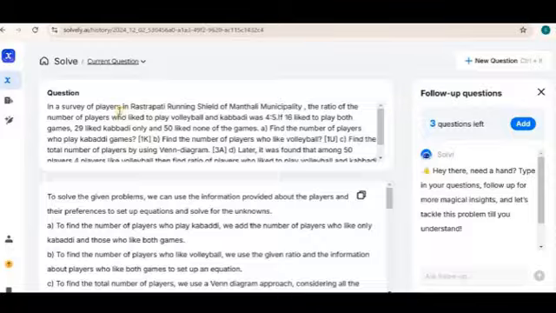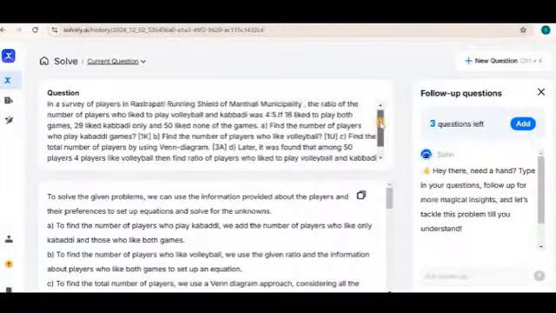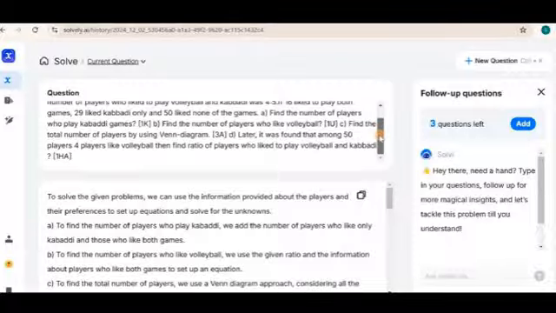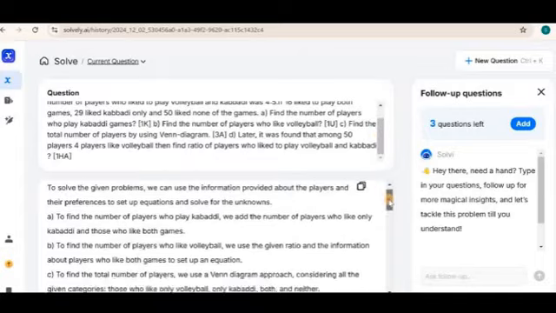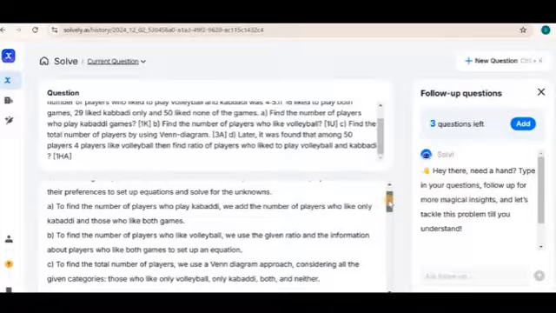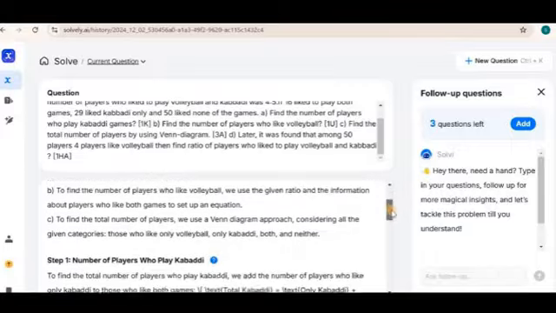The question is here. In a survey of players asked in a municipality, the ratio of the number of players who like football and volleyball, 16 like to play both games, 29 play kabaddi only, some like none of them, and the number of players who play kabaddi games. The answer is here. To find the players who play kabaddi, we add the players who like only kabaddi and those who like both games.